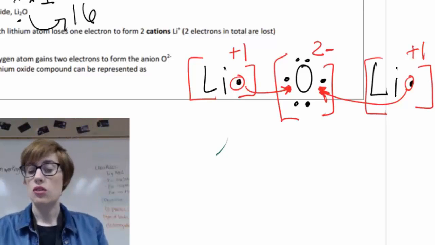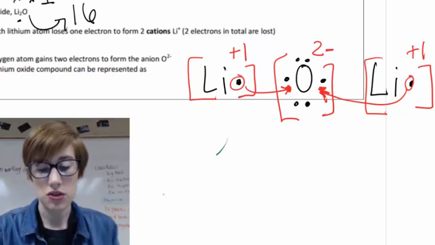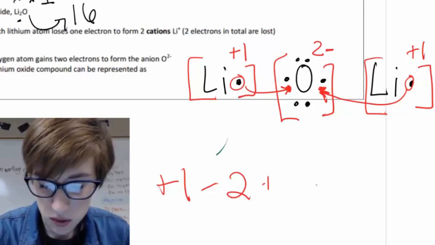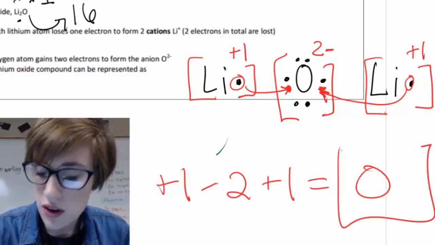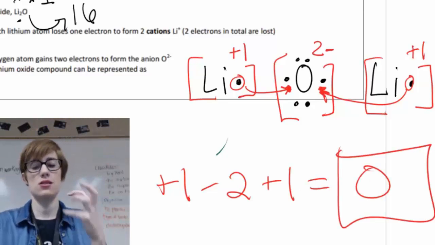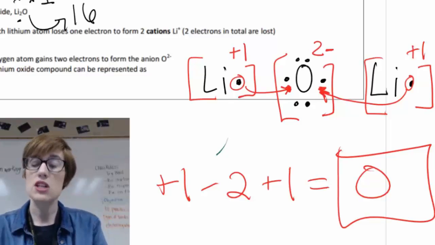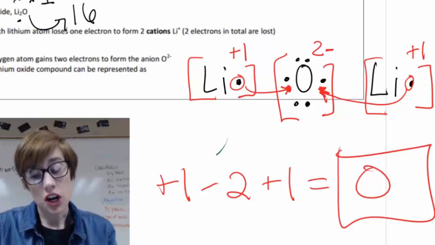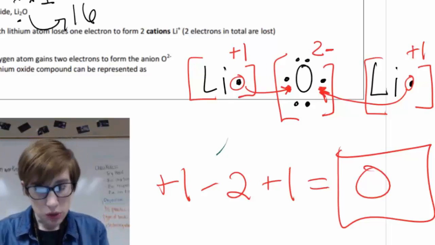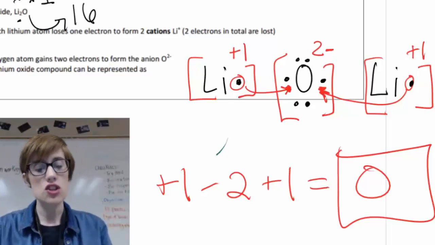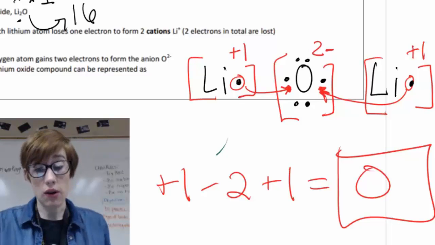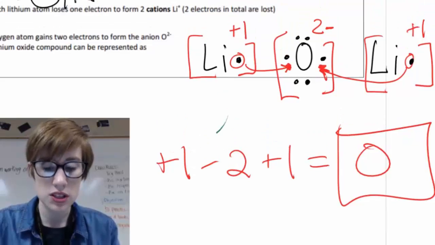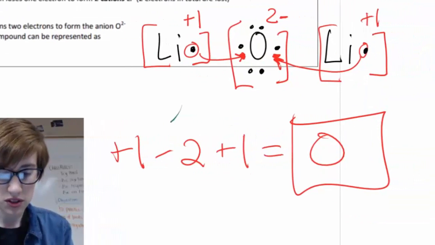Now, is the overall charge of my compound neutral? Well, I have a +1 charge, I have a -2 charge, and I have a +1 charge. If I add all those together, it's 0. So my overall compound is neutral. But my individuals are ions. So you find your charges by how many electrons they lose or gain. And then you just make sure that your overall charge is 0. And that is it for the basic Lewis dot transfers.